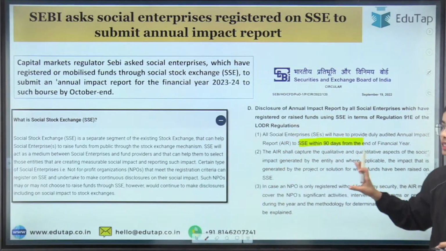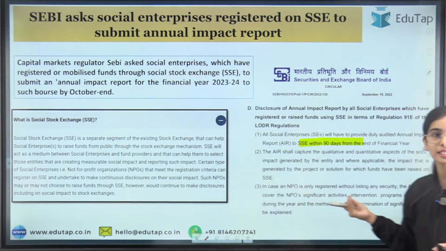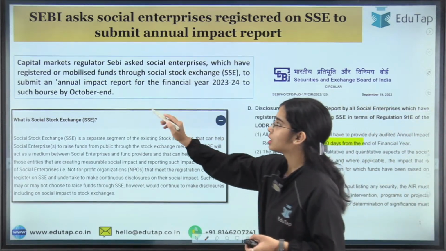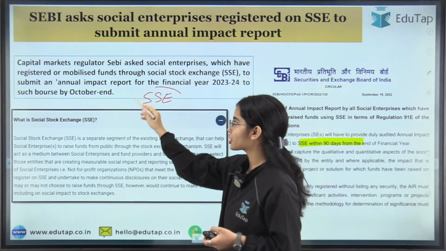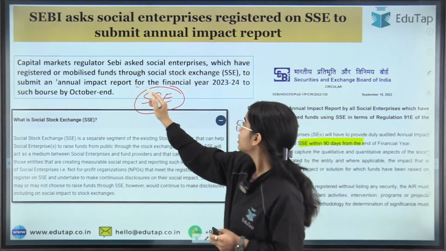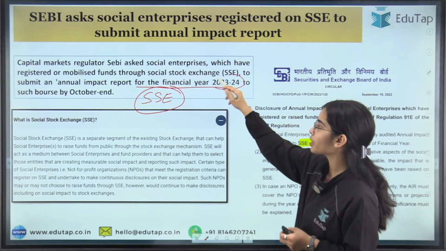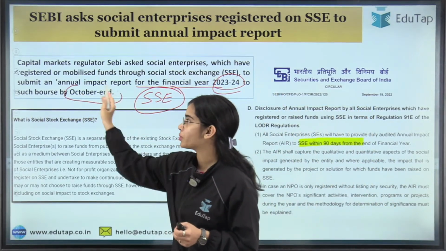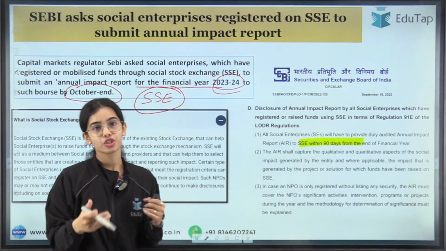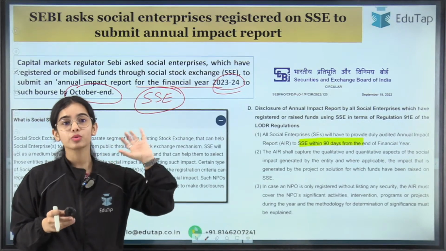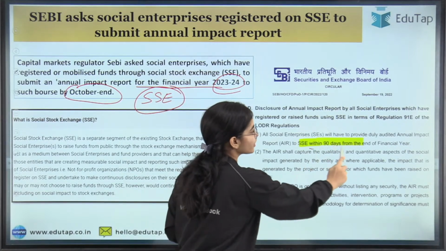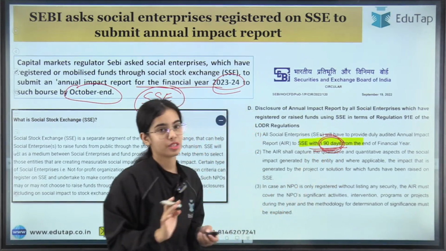We have discussed this completely in the session: what the news article is, and what SEBI is trying to say. SEBI said that in the Social Stock Exchange, the annual impact report has to be submitted by the social enterprises for the financial year 2023-24 by October end, that is by 31st October. So extra time was given by SEBI to the social enterprises. Otherwise, within 90 days the report has to be submitted.